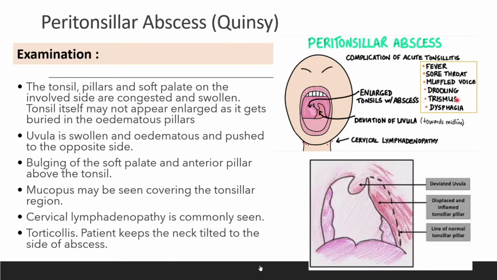Okay. Alright, it's fine. Okay, so peritonsillar abscess ni tak ada apa lah. Cuma deviation of the uvula ni kalau jadi unilateral lah. And then also can have cervical lymphadenopathy. Okay. Penting sebab itu doktor tanya juga.